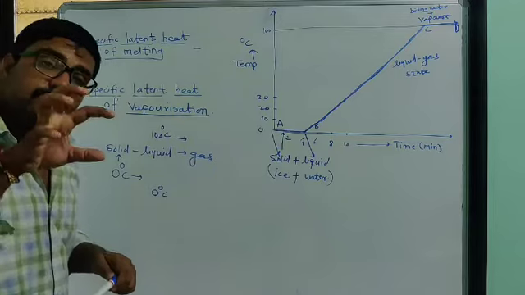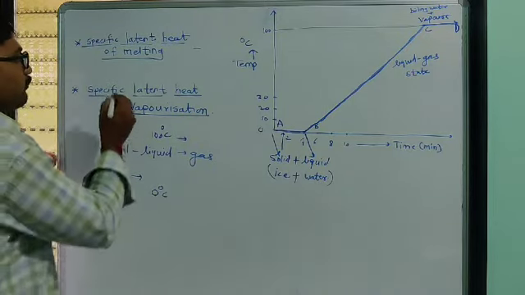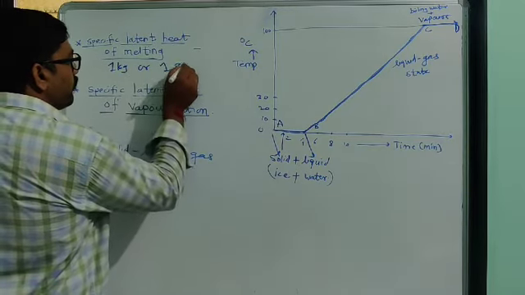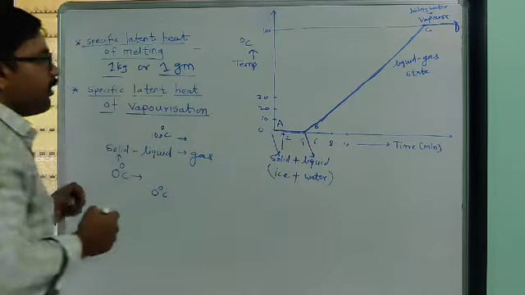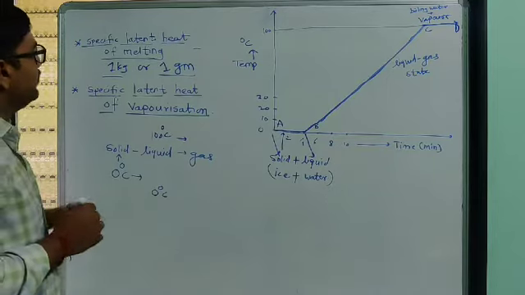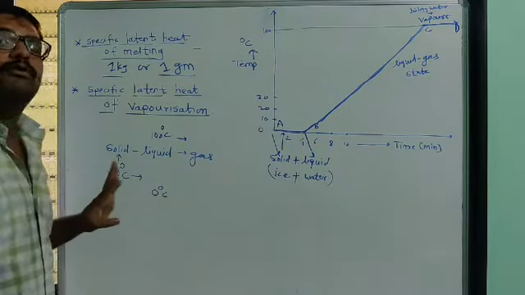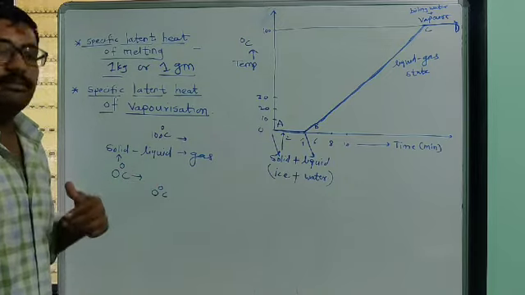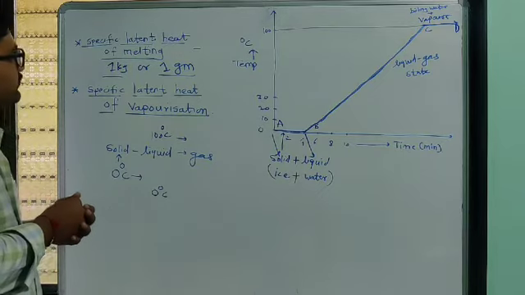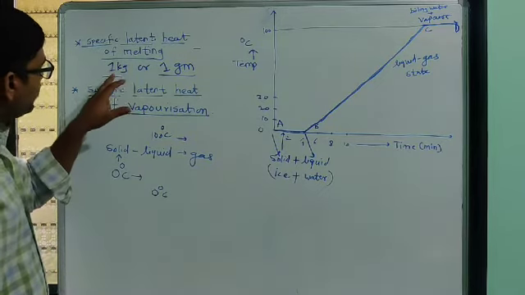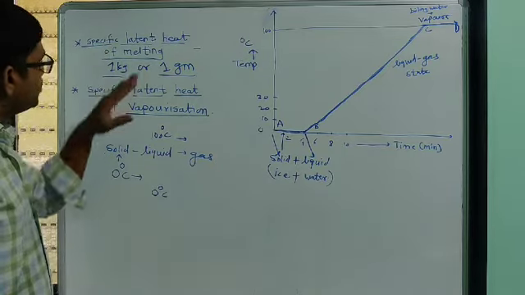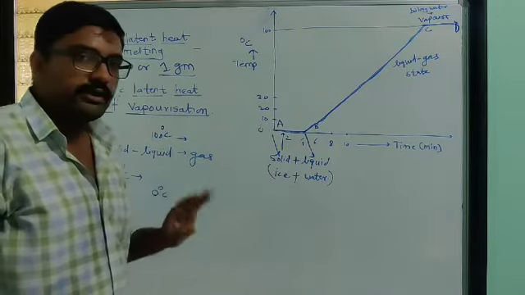We have to take a specific amount of substance. Okay, so if we take 1 kilogram of substance or 1 gram of substance, that chart is given below there. So if you take the specific amount of substance, suppose we take 1 kilogram of ice, and we have to convert that 1 kilogram of ice into liquid.